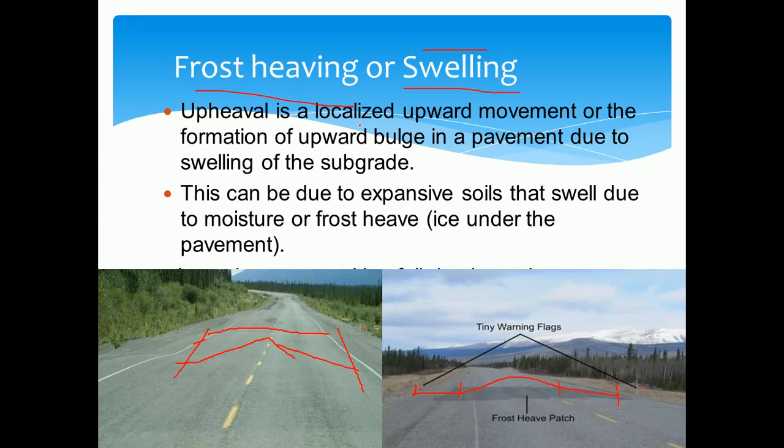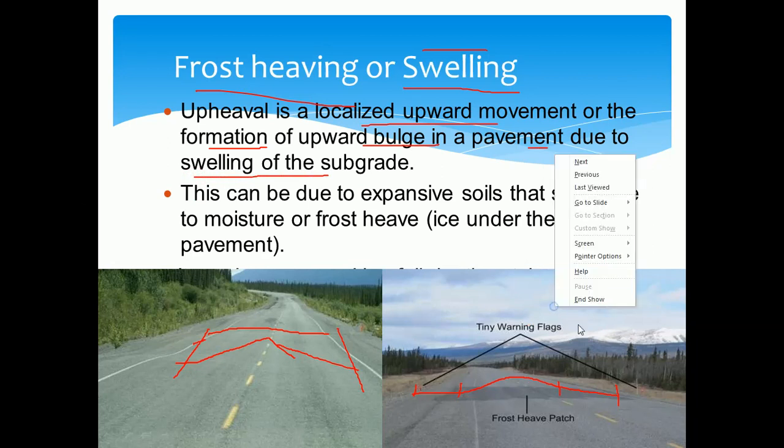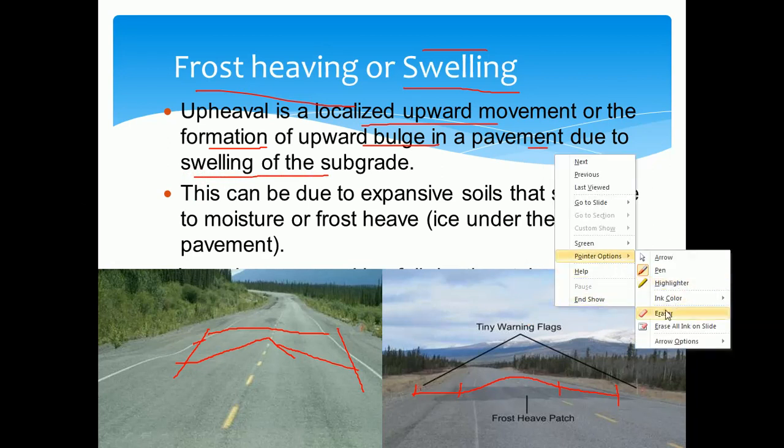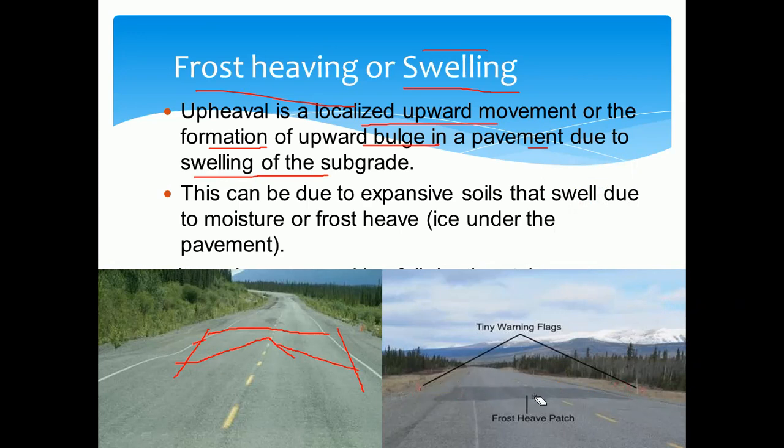So it is a localized upward movement, or the formation of upward bulging in the pavement, because of the swelling in the subgrade. And you can observe in this second figure that some flags have been attached here, which indicate the warning for the frost heaving patches.